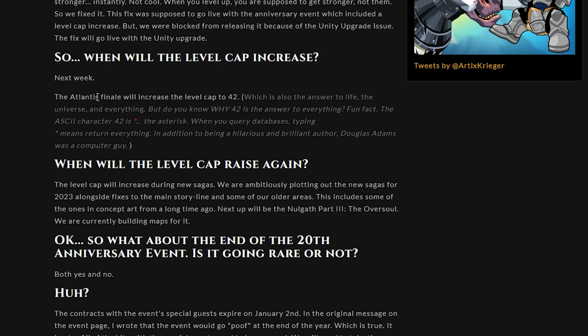Next week. The Atlantis finale will increase the level cap to 42. This is going to be very good. And when will the level cap rise again? It's going to rise during new sagas. So every time they come up with a new saga, there will be new level caps coming in. So there will be this progression, as we continue through, which is something that the game desperately needs. So that's very good news.